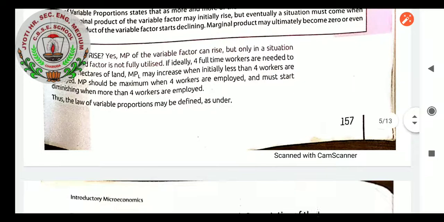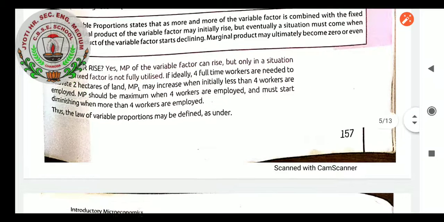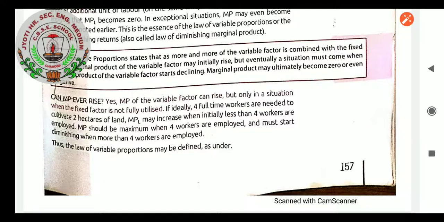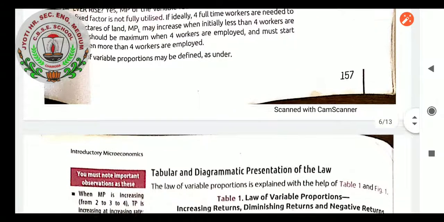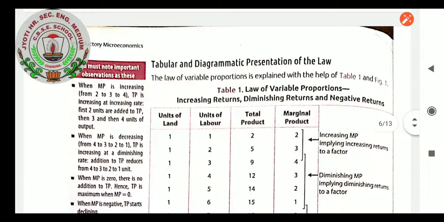Thus the law of variable proportion may be defined as under. Can MP ever rise? The answer is, students, yes. MP of the variable factor can rise, but only in a situation when the fixed factor is not fully utilized. That point you remember, tick mark in your books.